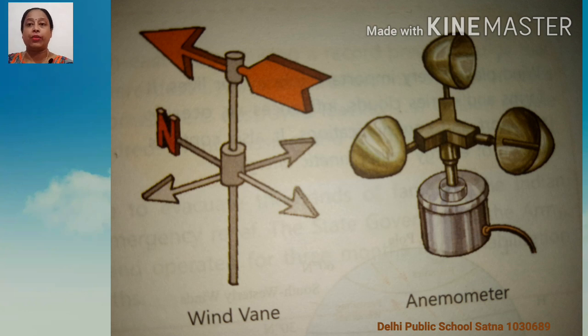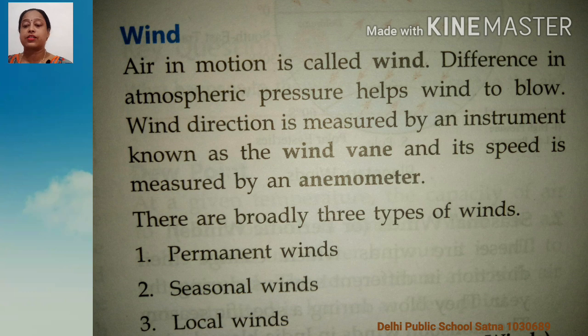There are broadly three types of winds, children: permanent winds, seasonal winds, and local winds. Details about the three types of winds and the remaining topics will come next.